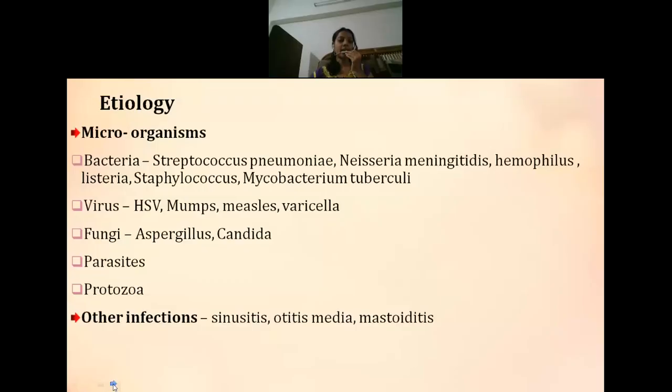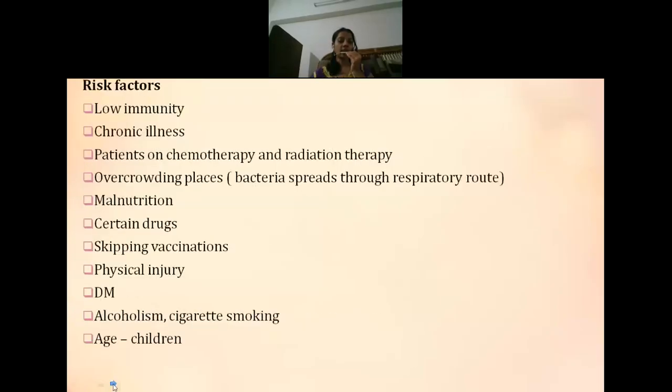Viruses like herpes simplex virus, mumps virus, measles virus, or varicella virus can cause meningitis. Under fungi, Aspergillus and Candida can cause meningitis. Other infections like a history of sinusitis, otitis media, or mastoiditis can also result in meningitis. The meningitis topic is related to the neurological system and will be dealt with in third year.